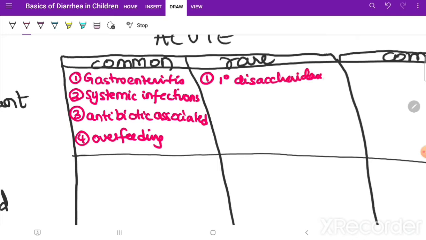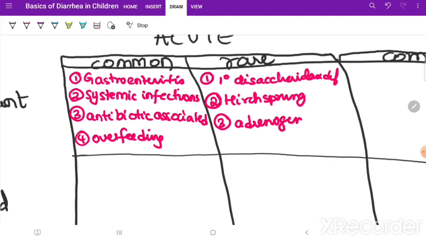Okay. Second, Hirschsprung's disease, in which there will be toxic colitis sometimes. Number 3, adrenogenital syndrome. That's it. I think that is more than enough. And number 4 is opiate withdrawal. Opiate withdrawal can cause it.